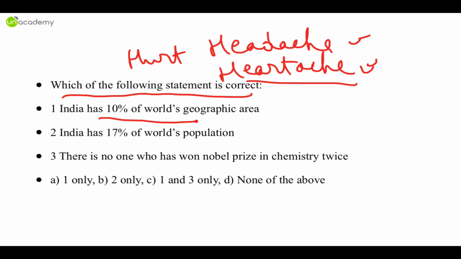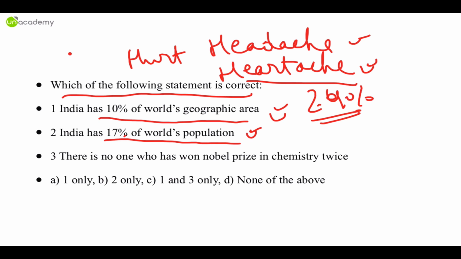India has 10% of world's geographic area. You know India has only 2% or 2.4% to be precise of world's land area. It cannot be 10% under any circumstances. Okay. Even one of the world's largest countries, they only have about 10% of the area. India just has 2.4%. India has 17% of world's population. By simple maths, you can see it is roughly true. 1.2 divided by 7. It is roughly amounting to 17% of the world's population.